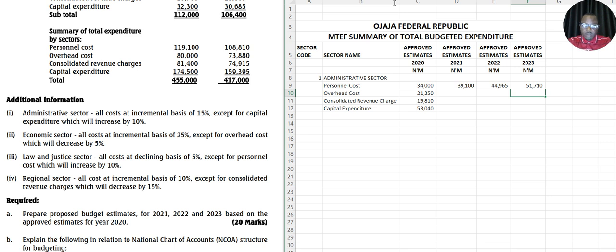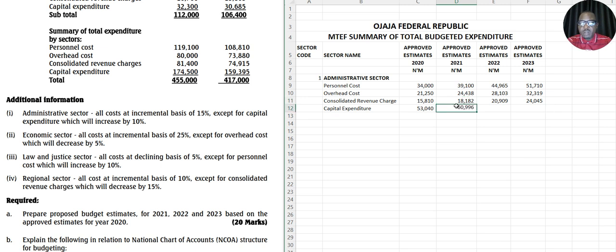Correct. So this is your value for personnel cost. Okay, and we are doing the same thing for the next two, isn't it? Okay, let's check if it's correct. Okay, this is correct, and this is correct.